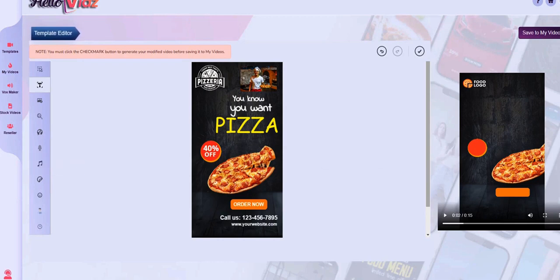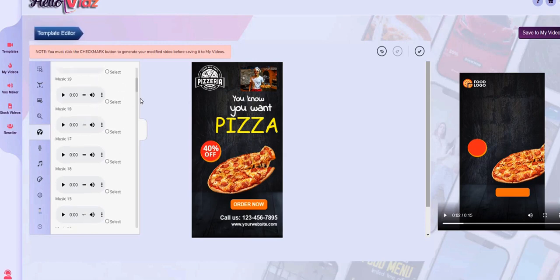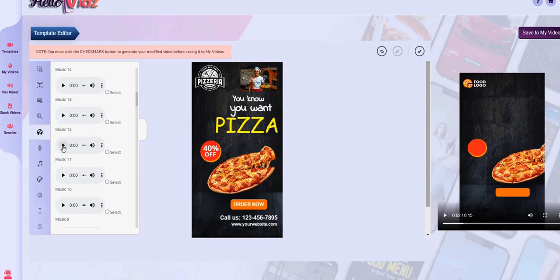Oh, that's right. The one thing that I did want to do was change the music. And so here where it says add music, I'm going to select a different music track. I went through these and have listened to most of them. We've got a whole bunch of different stock music. I like this music number 12. Sounds kind of more like pizza to me. So we'll go with that one.